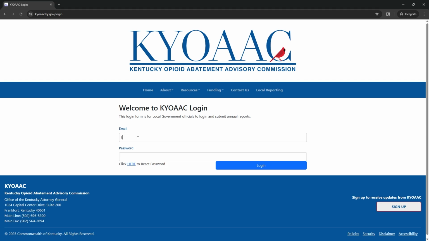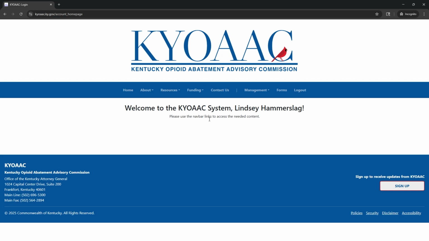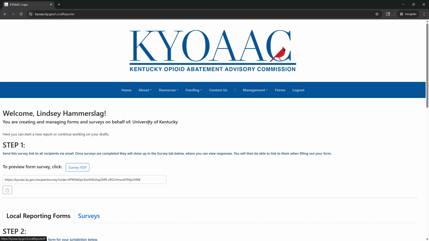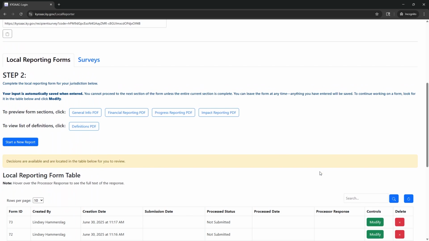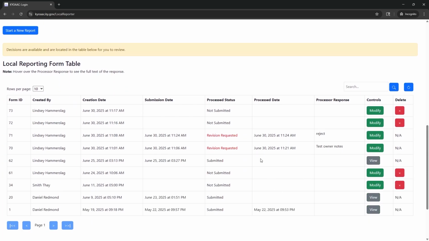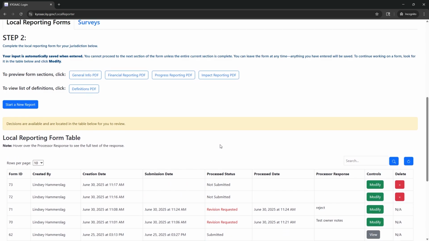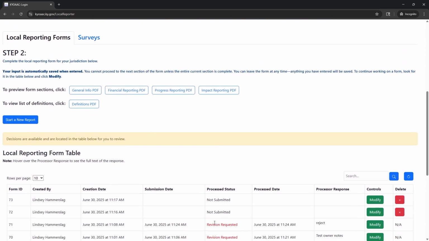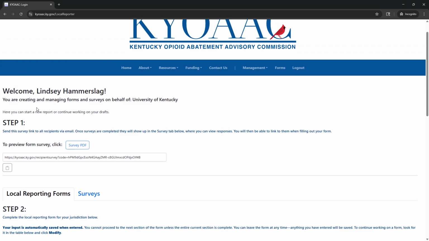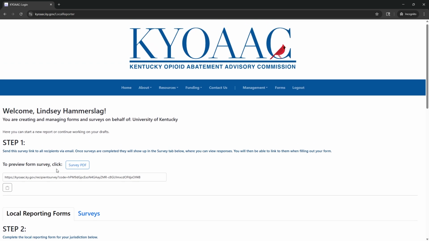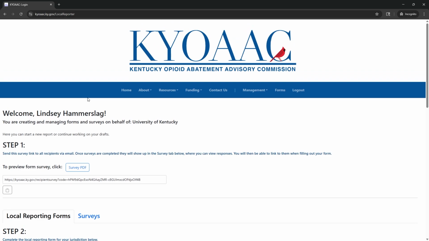Enter the password and email that you set up, and log in, and you'll be taken to the home screen for your jurisdiction. Here you have options to look at the forms that are either in progress for your team or have been submitted by your team. This page also includes information on the status of your forms and a link to request information from recipients of funding. We're going to walk through how you will interact with this page next.